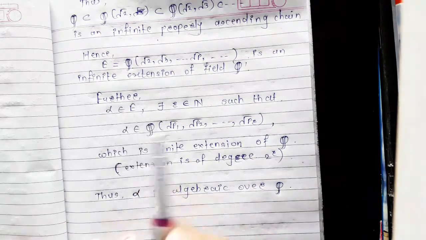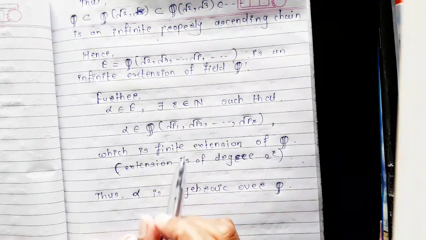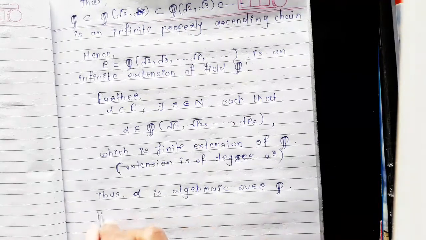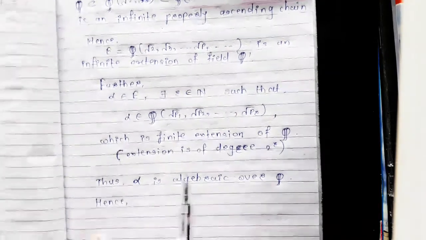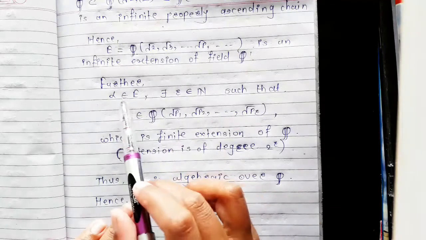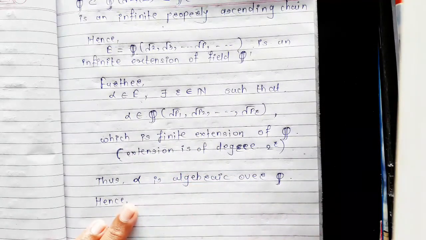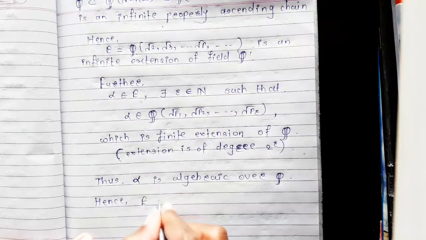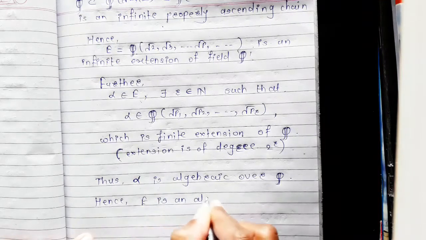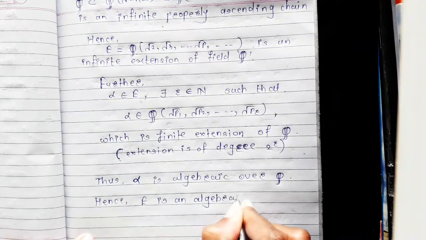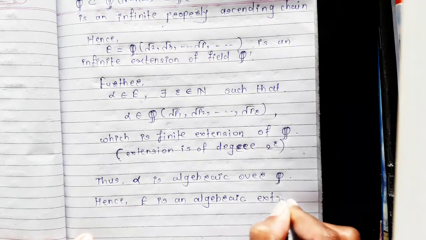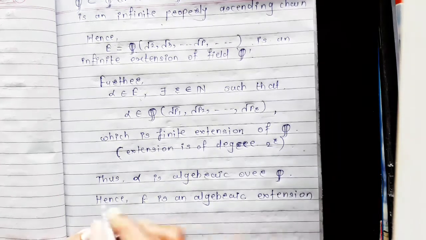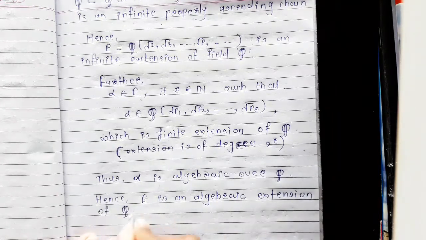But note that this alpha is an arbitrary element of field E, and hence alpha is an arbitrary element of E and alpha is algebraic over the set of rationals, and therefore E is an algebraic extension of the set of rationals.